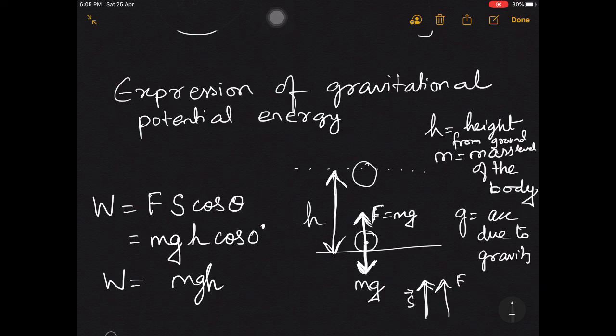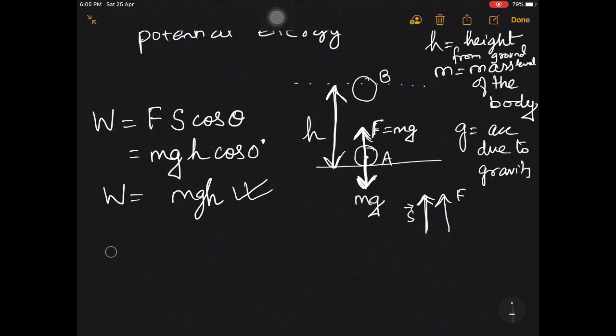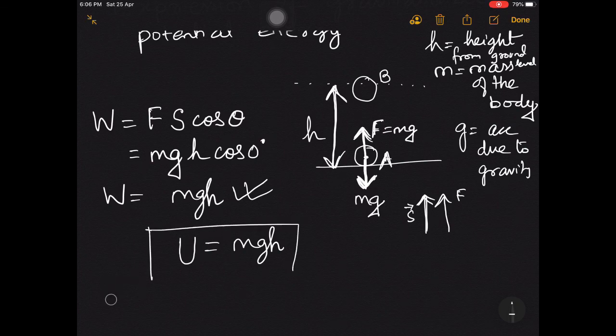So whenever you lifted this body from position A to position B, the amount of work which you did is mgh, which will be stored in the body as potential energy, and in this case gravitational potential energy, because this is the amount of work which you have done against the gravitational force of attraction to lift this body from position A to position B. This work will be stored in the body as potential energy. So now instead of W I can write U. U is the standard symbol of potential energy. You can write here U stands for potential energy.